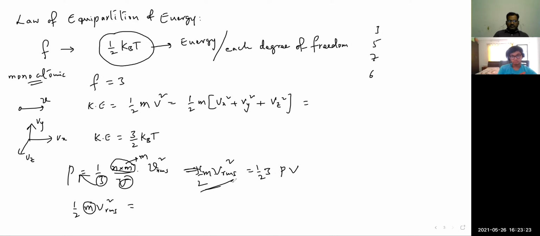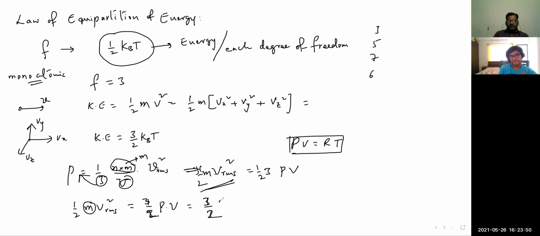That means half m v square is equal to 3/2 PV. We know that PV is equal to RT for 1 mole.